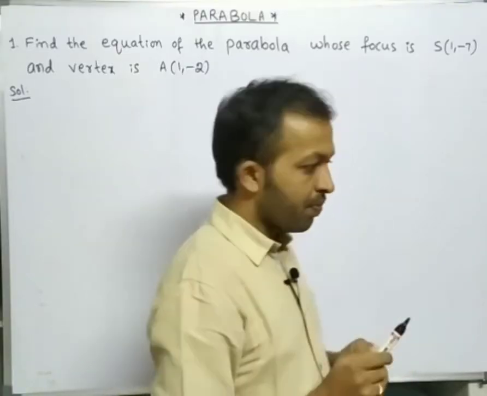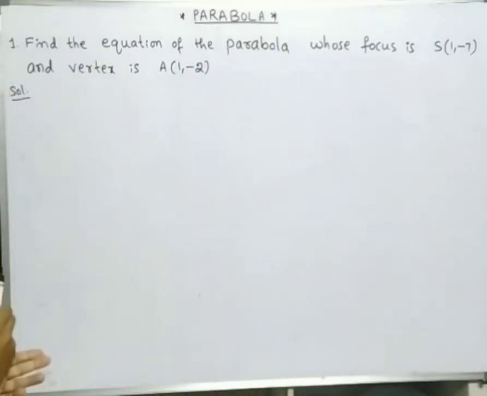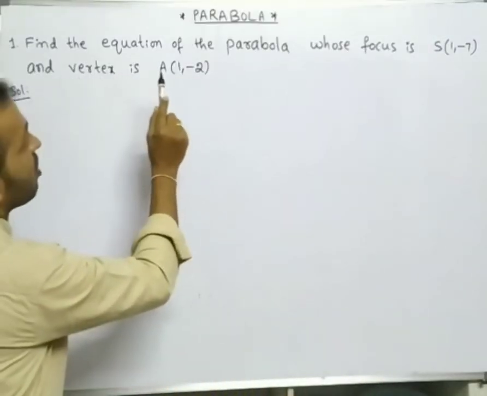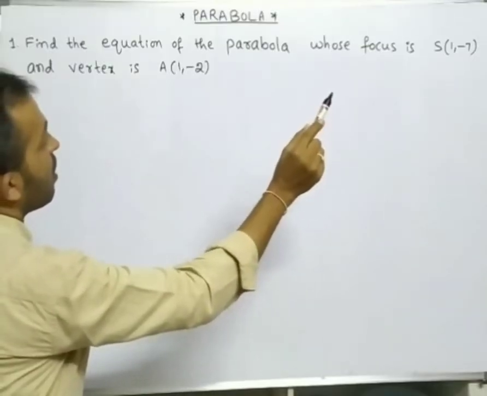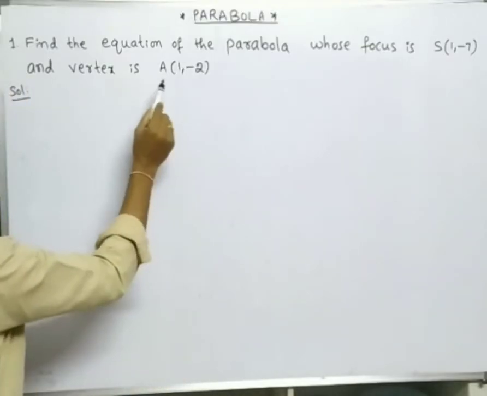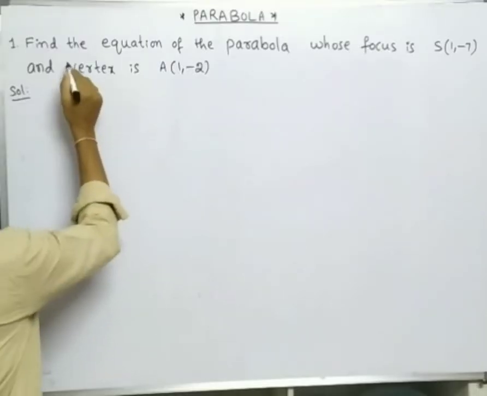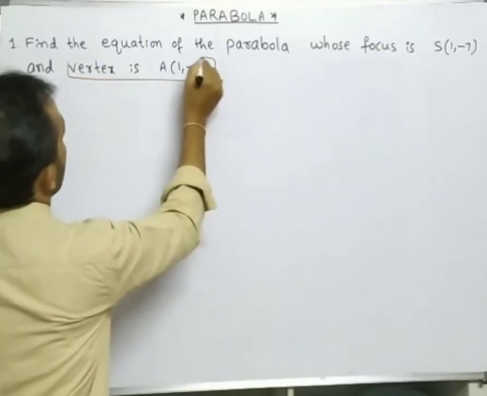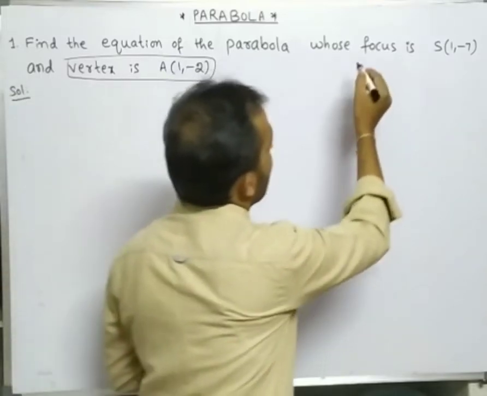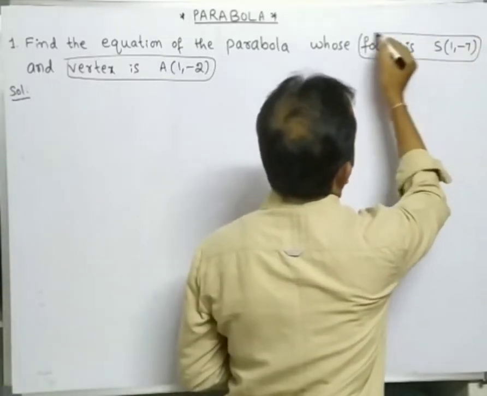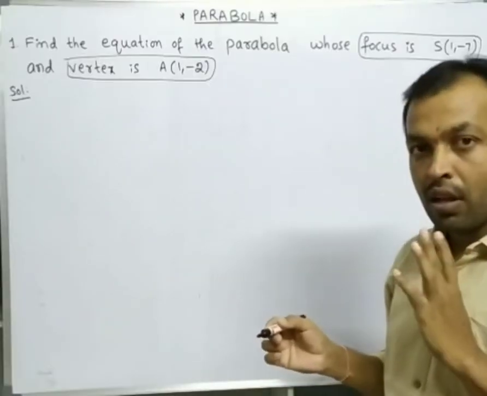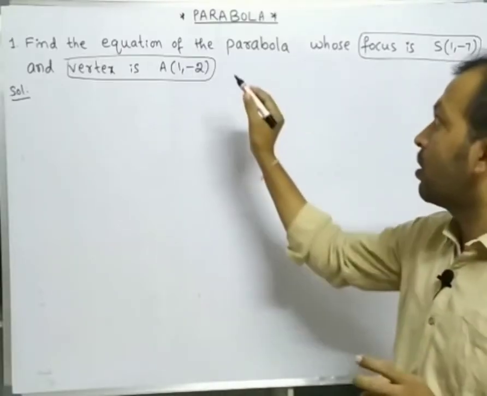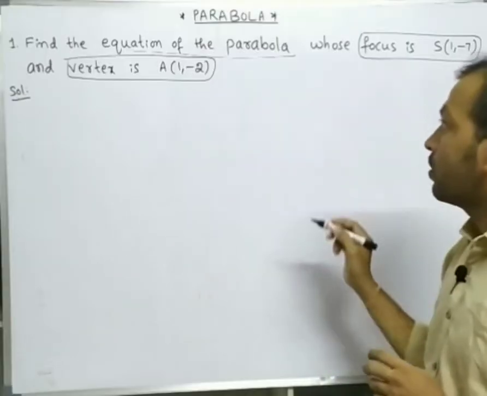So first one: find the equation of the parabola whose focus is S(1, -7) and vertex is A(1, -2). So in this problem, the vertex is given and also the focus. Focus and vertex are given. How to find the equation of the parabola? That is the question.